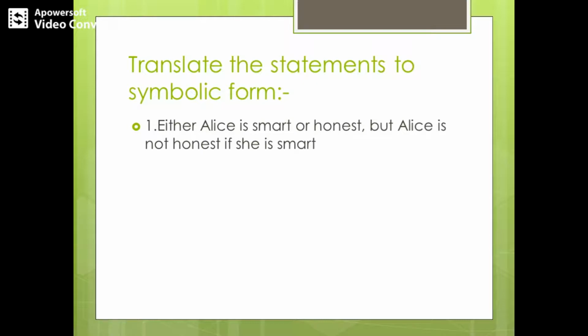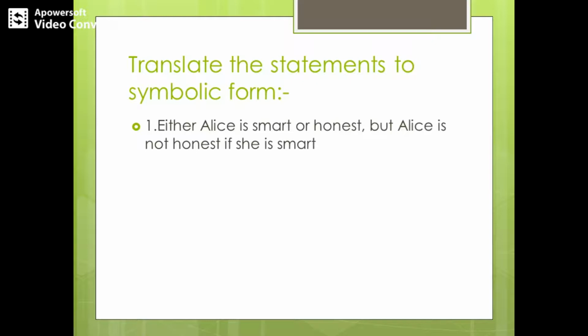So just observe the statement in parts. Either Alice is smart or honest. That means Alice is either smart or honest, but not both of them. So we can say that it is a kind of exclusive disjunction. You know the symbol for exclusive disjunction, so write it in the same way.